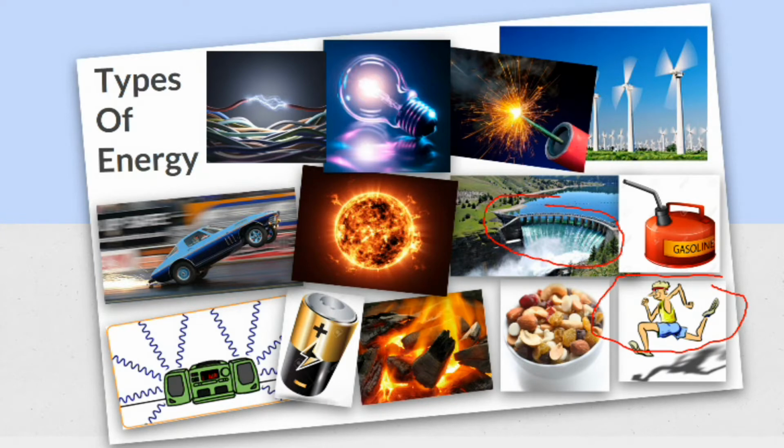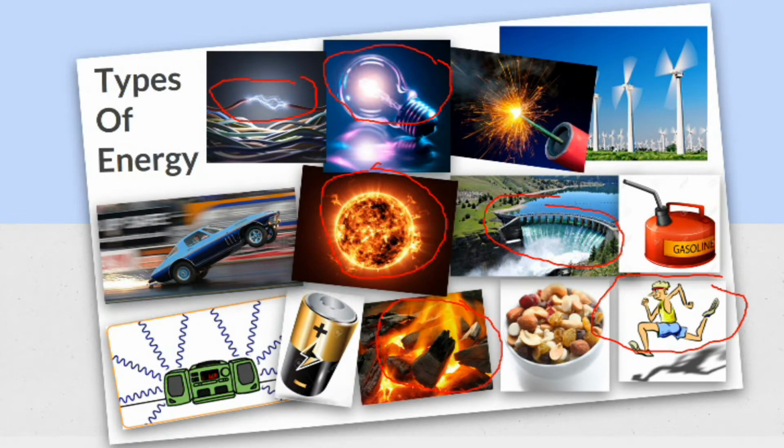We're also going to talk about electrical energy. Electrical energy runs a lot of your appliances at home, your computers and your radios. That's electrical energy. We're going to talk about light energy. Look at the sun. The sun has a lot of light. It's also called radiant energy. We're also going to talk about thermal energy. Look at that fire. Thermal energy has to do with temperature and warmth.